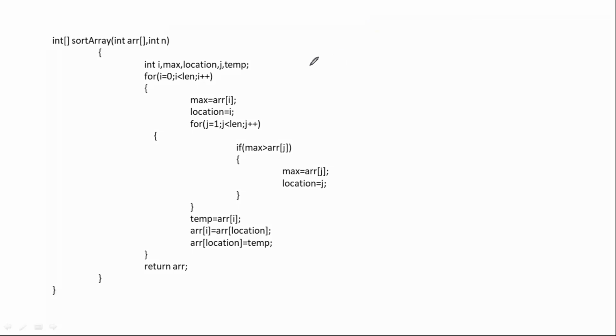We'll take this code snippet right now. So the input is 2, 4, 1, 8, 7. As we take the n value here, n value is 5, but the length we take is length equal to n minus 1.